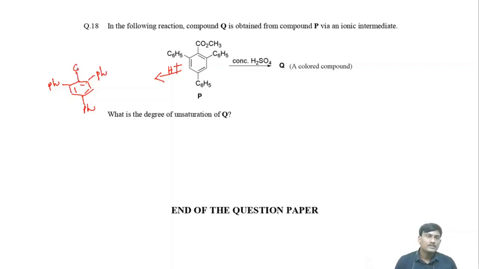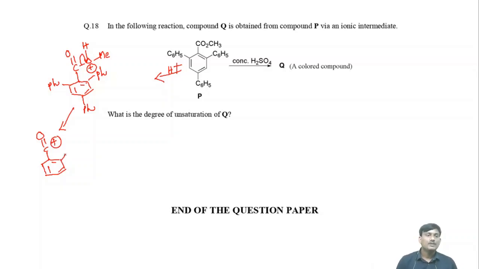Here there is a protonation, C double bond O, OMe. At this oxygen there is a protonation. So finally there is a removal of MeOH, so there is a formation of this intermediate, C double bond O. Here there is a positive charge.